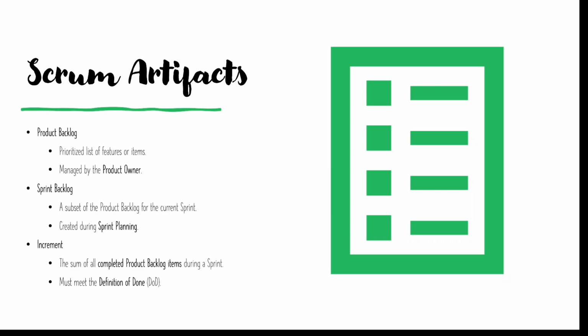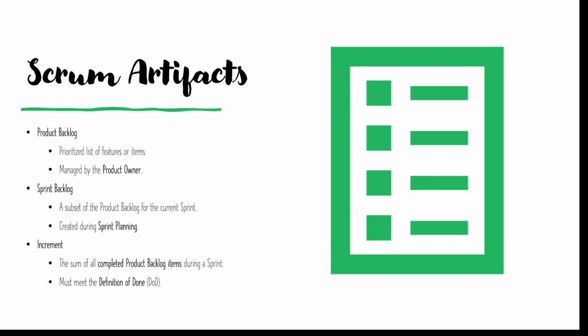Then the sprint backlog. The sprint backlog is a subset of the product backlog. That way we can check our sprint, or segregate our features based on the sprint, and this happens when we are planning our sprint, inside the sprint planning meeting.